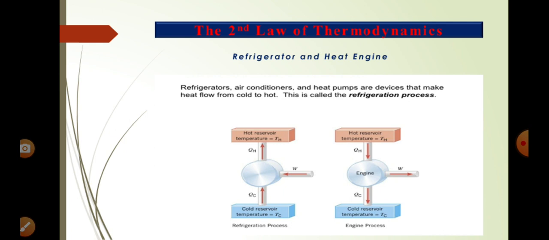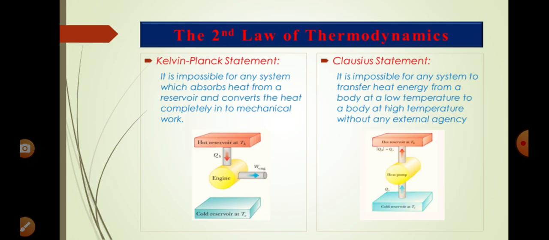Now in the case of a heat engine, heat is taken from the hot reservoir. Then the engine does some work W. Remaining heat is ejected to the cold reservoir. Using these two different processes, the second law of thermodynamics is defined in two ways.